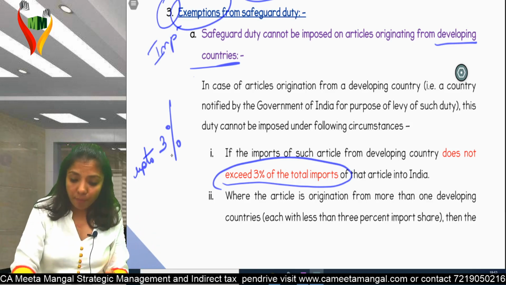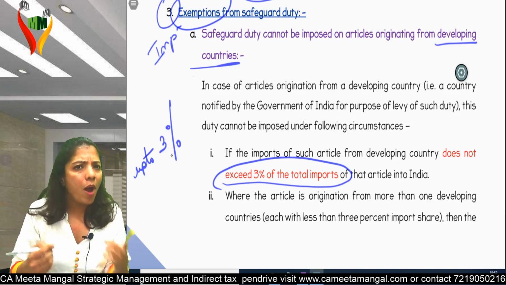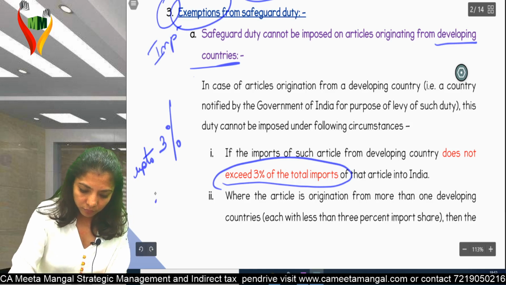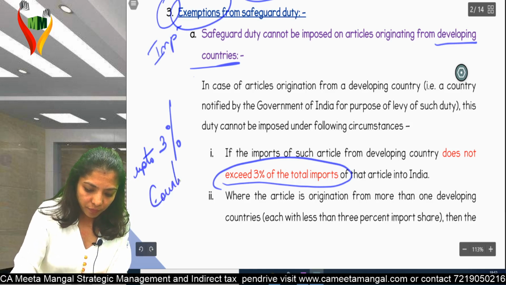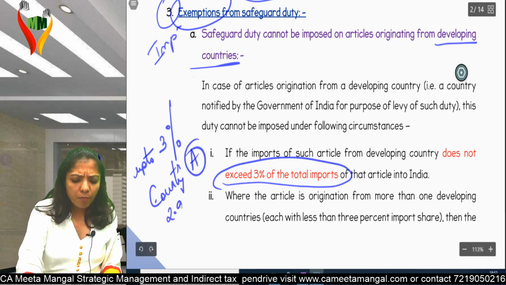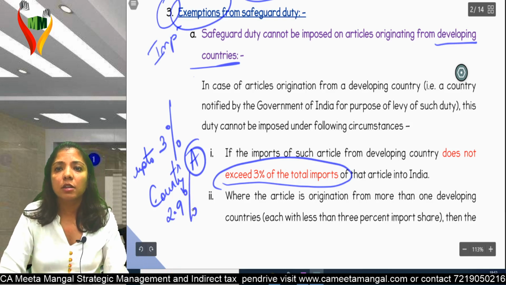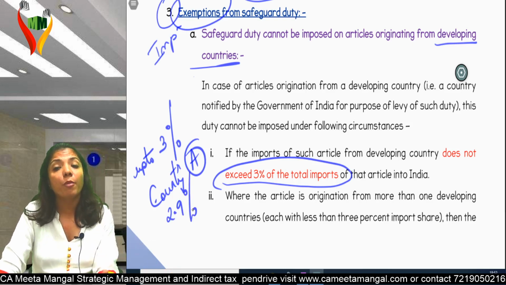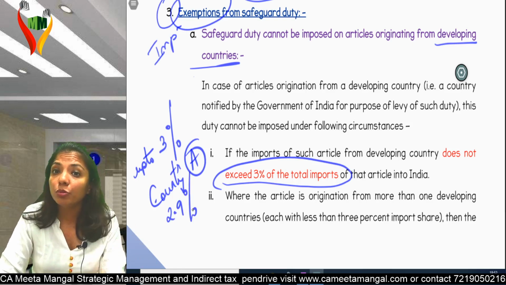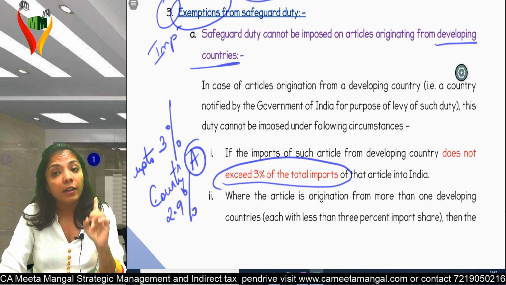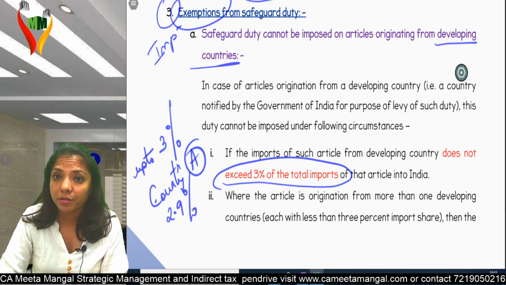Suppose I am importing some goods from one developing country, only one. Suppose country A, just one. Total imports 2.9% is imported from country A. That means up to 3%. Then in that case, I won't be levying safeguard duty on country A imports.